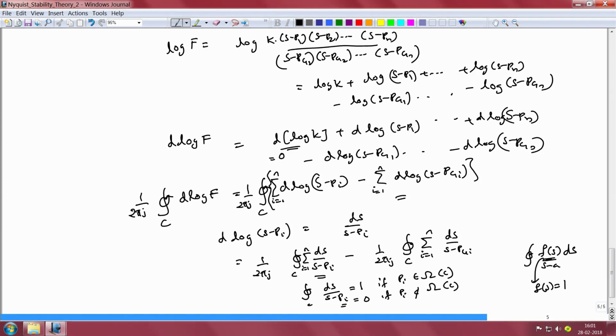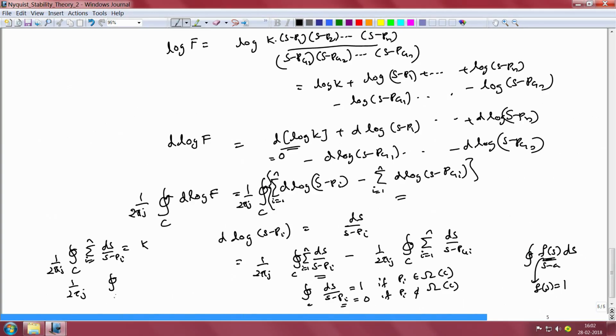Therefore, 1 by 2 pi j times the contour integral over C of the sum, i going from 1 to n, of ds by s minus p_i is equal to k, where k is the number of closed loop poles, which are the zeros of F(s), that are inside the contour C. Likewise, 1 by 2 pi j times the contour integral over C of the sum of ds by s minus p_i will be equal to L, where L is the number of poles of the open loop system, which are also the poles of F(s), that are inside that contour C.